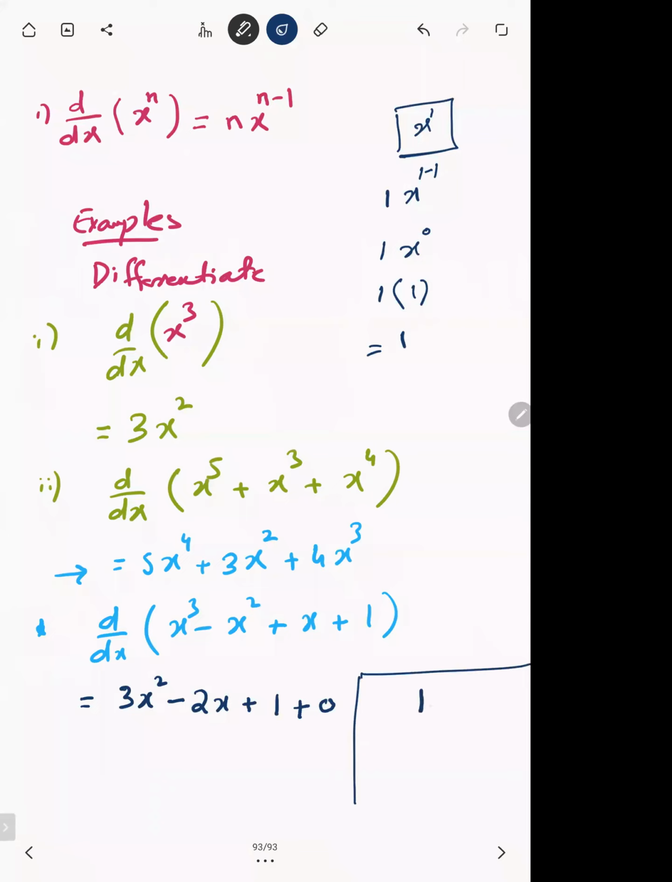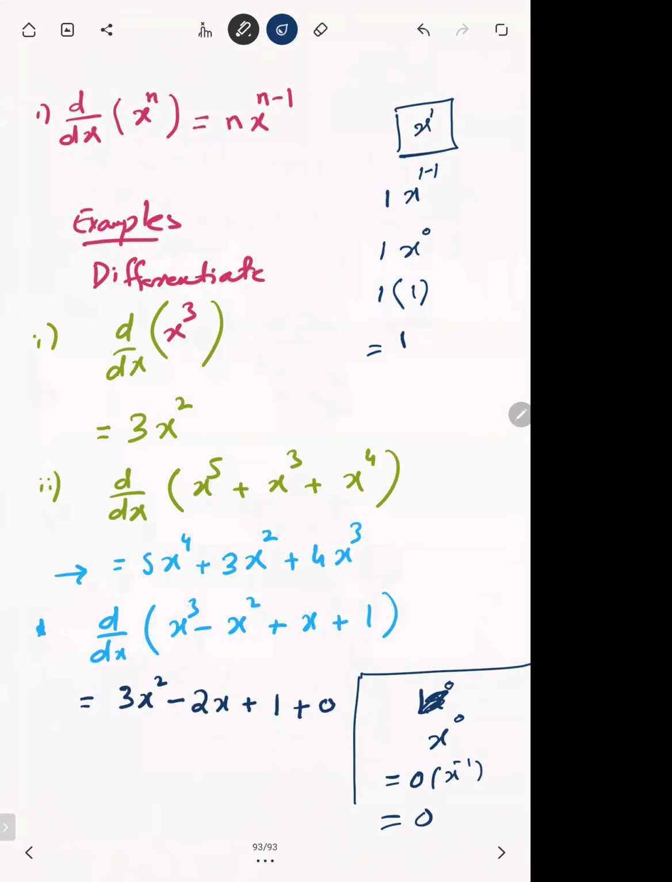If it is written 1, there is no term of x with that. But you can say that there is x, but its power is 0. X raised to power 0 is again 1. So it is the same if you write 1 or simply x raised to power 0. So if you differentiate x raised to power 0, 0 will become the coefficient, and then 0 minus 1 is minus 1. When you multiply 0 with anything, you'll get 0.